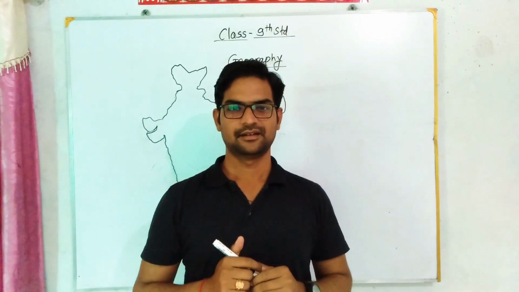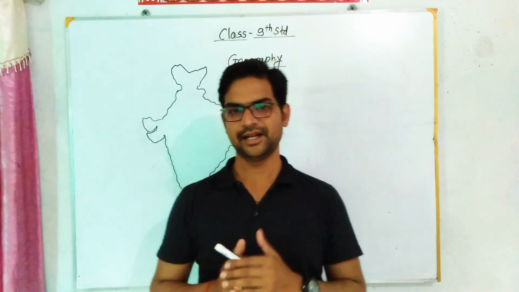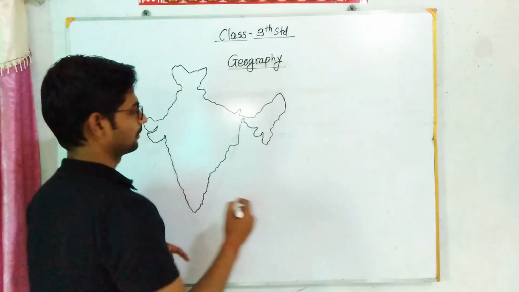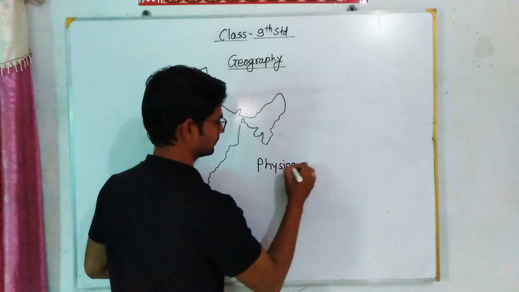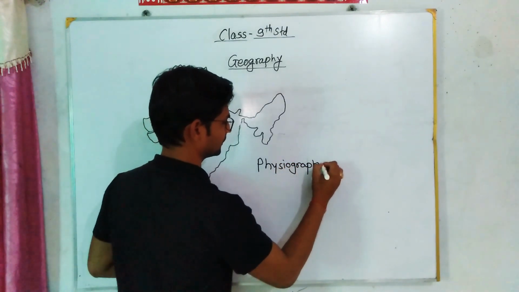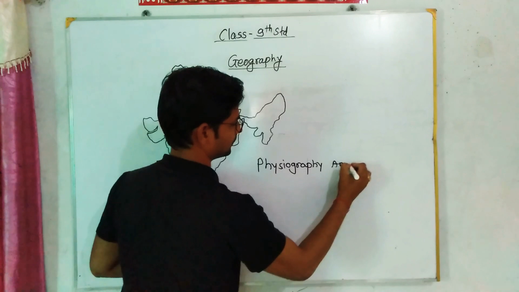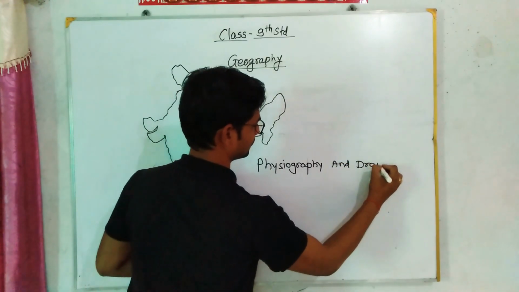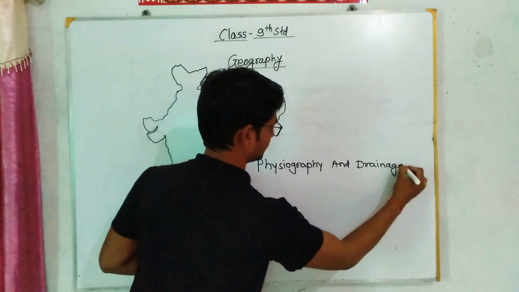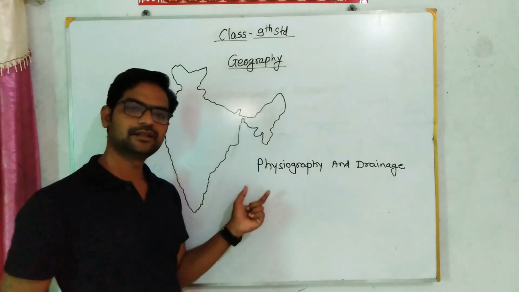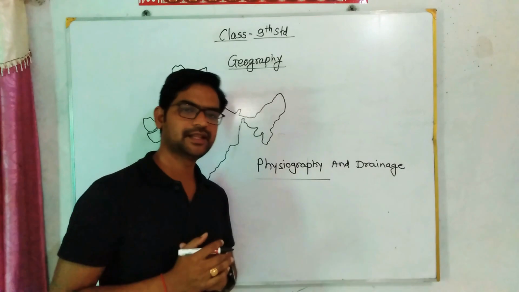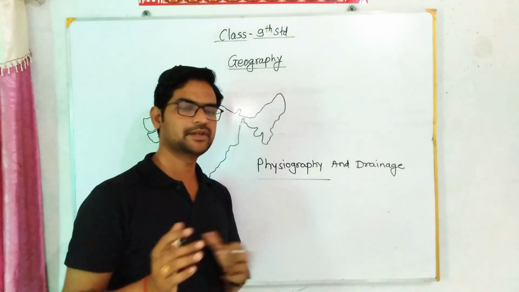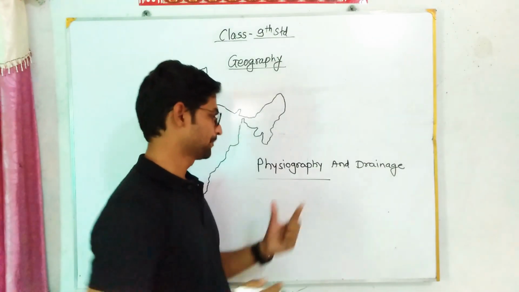Today, my topic is physiography and drainage. My dear students, here is a new word in front of you, that is physiography. So you will ask me what is meant by physiography. Obviously, nothing to worry.